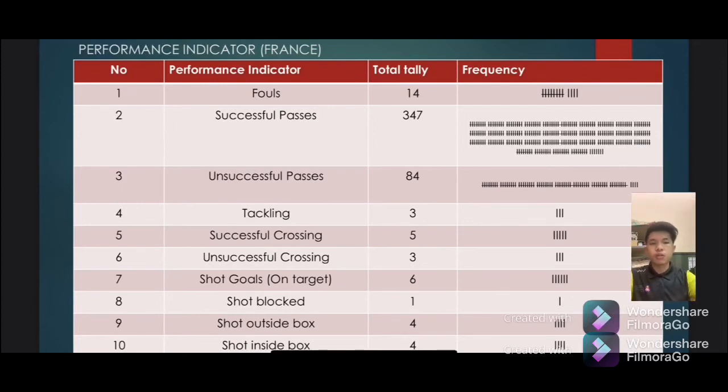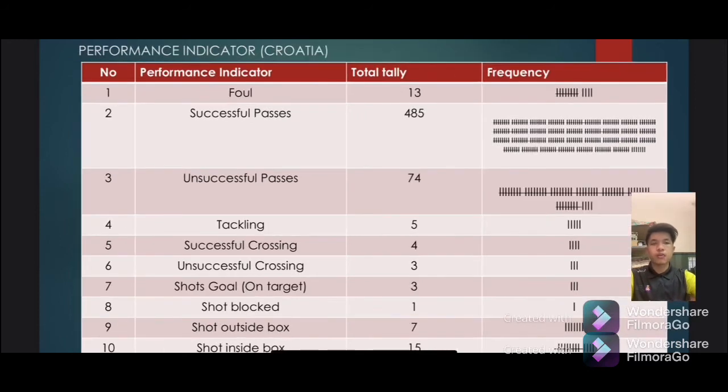Okay, next we go to the tackles: from France is 3, and Croatia is 5. This is good for both teams to deny the chance from the opponent from scoring a goal. Next, we go to the successful pass crossing to the penalty box: for France is 5, and for Croatia is 4.